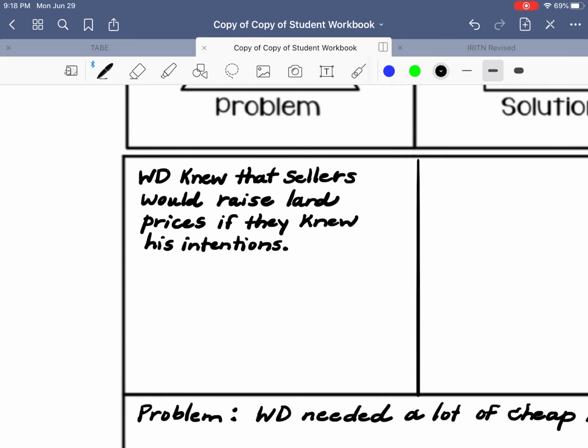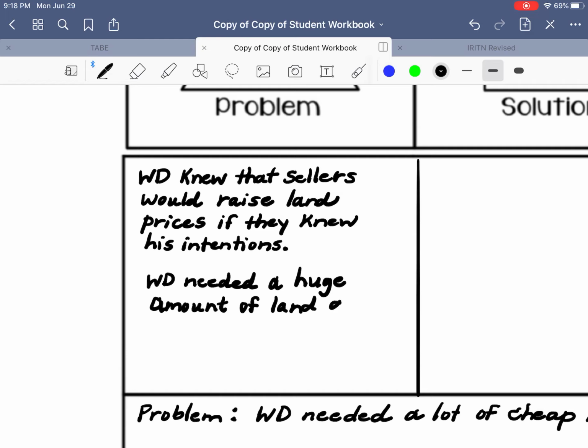Another part of the problem is that Walt Disney needed a huge amount of land. We're not talking about just a few acres. And he knew that in order to make this dream of his happen, he had to be able to afford a price. He had to be able to cover the cost of that land.